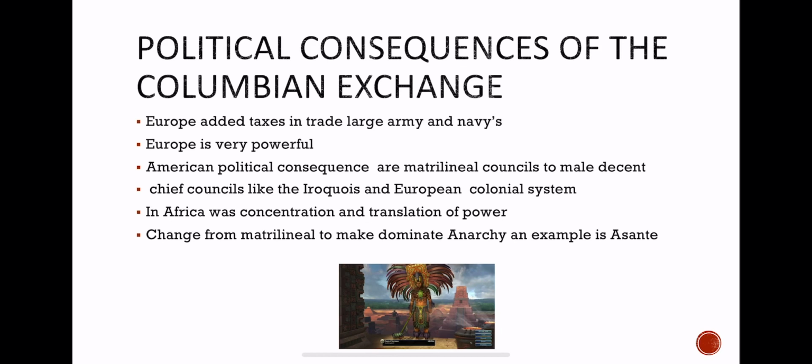Political consequences of the Columbian Exchange. Europe added taxes on the trade, and built large armies and navies. Europe became very powerful. American political consequences were matrilineal councils shifting to male descent, chief councils like the Iroquois, and European colonial systems. In Africa, there was a concentration and transformation of power, a change from the military to a dominant monarchy. An example is Asante.